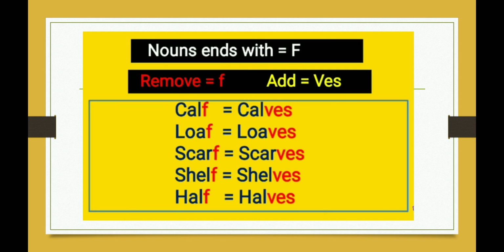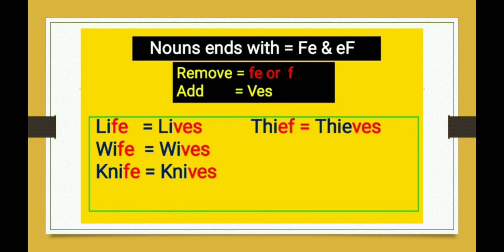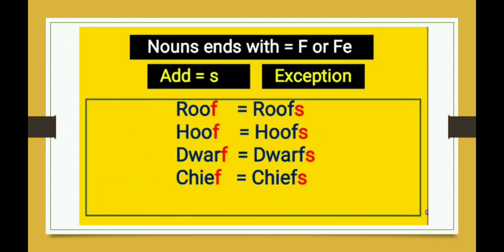They have f in the end and they will take ves, becoming calves, loaves, etc. But if it is fe or ef, then also we will add ves and we will remove the f. Life will change into lives, and thief will change into thieves. So we will remove f and change it into ves. Right students? It's very simple.